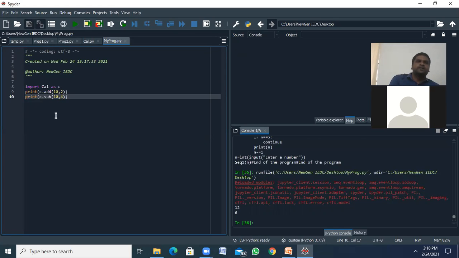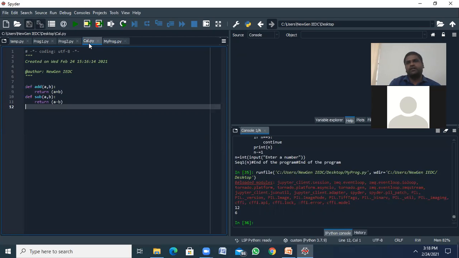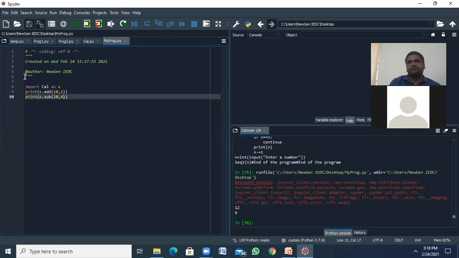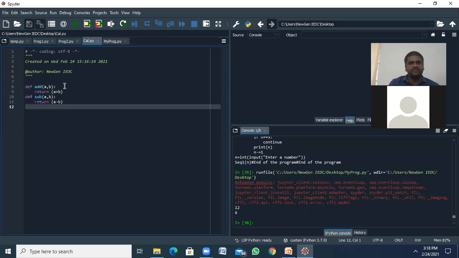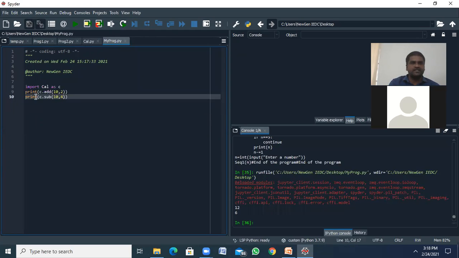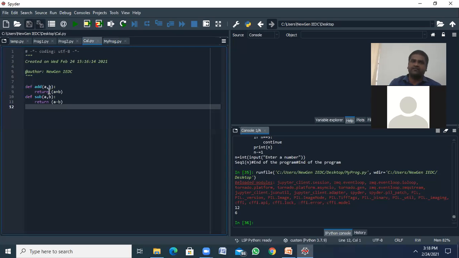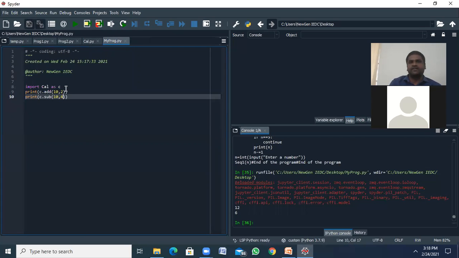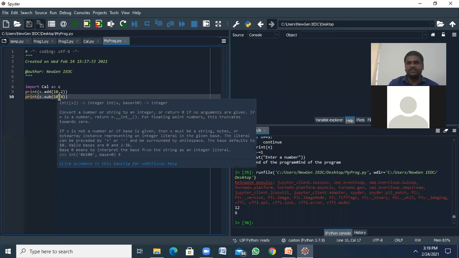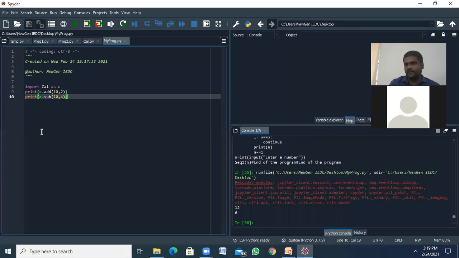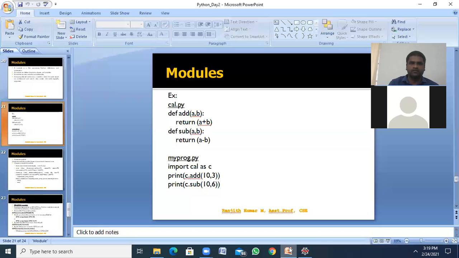Okay, why? Because see what happened here. We are importing call as C. So this entire module is imported in your current program as C. When you want to access these functions, we have to use that reference, C dot add. It's going to access the add function, and C dot sub the sub function. Whatever function you want to access, you can. Okay, this is the implementation of modules.